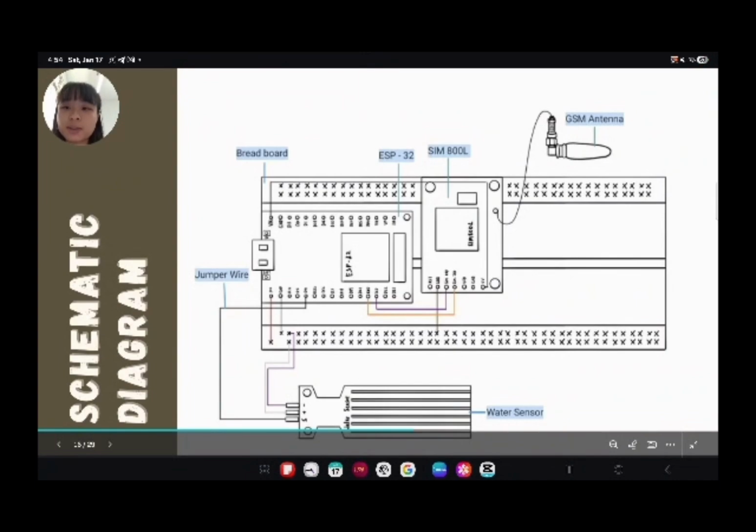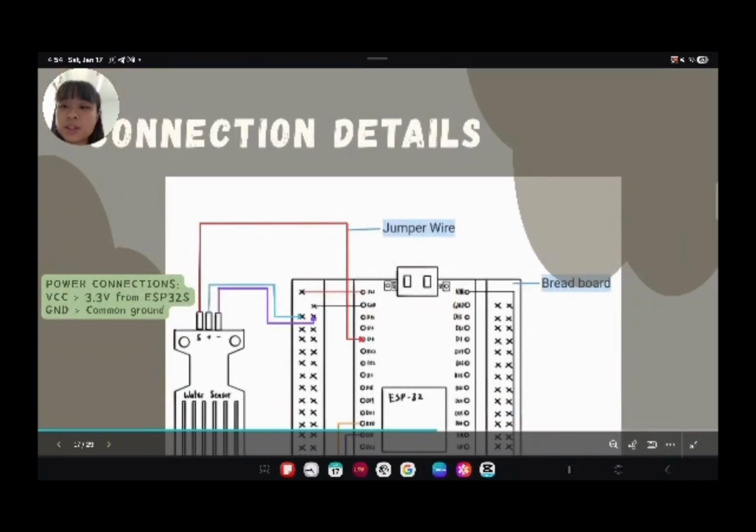Good afternoon, my name is Teo-san. I will now continue with the schematic diagram. This schematic consists of several main components: water sensor, jumper wires, a breadboard, ESP32, SIM800L module, and a GSM antenna. First, when the ESP32 is powered on, the 3.3V pin acts as our positive supply and is connected to the positive rail of the breadboard.